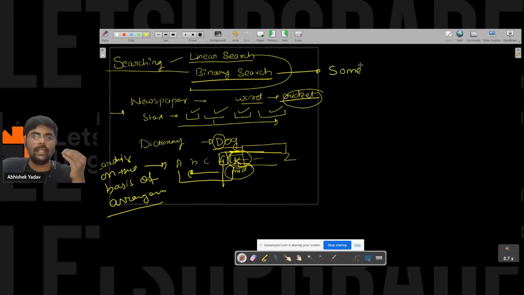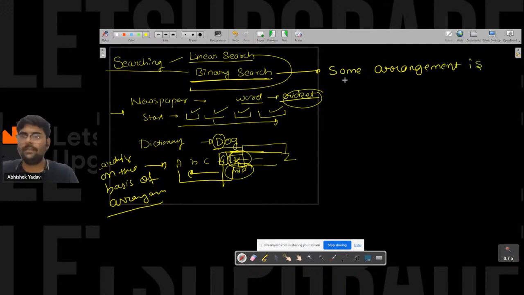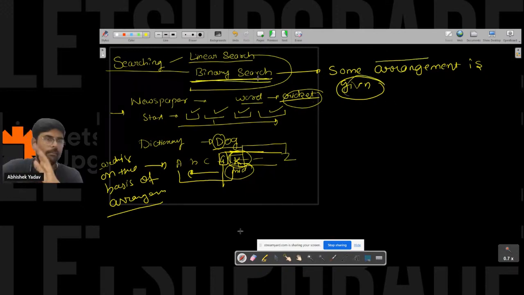Those who are saying you can apply binary search in the sorted array, it is not true. Like it is true, but this is not the correct way to identify whether you have to apply binary search or not. You have to just remember you have to apply binary search when there is some arrangement given, and that arrangement can be sorted, ascending order or descending order, or any arrangement.